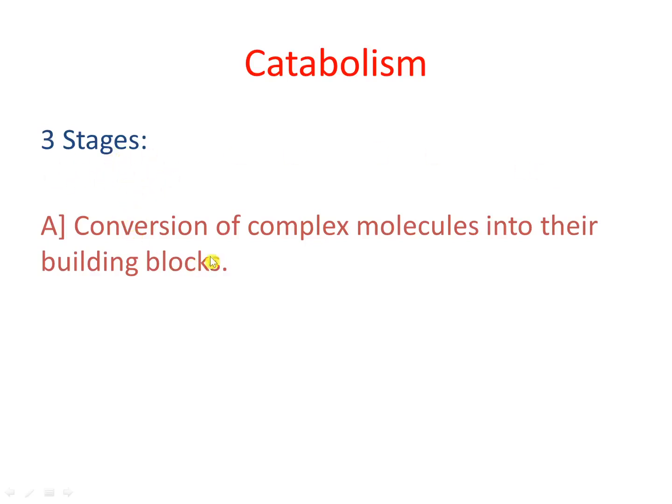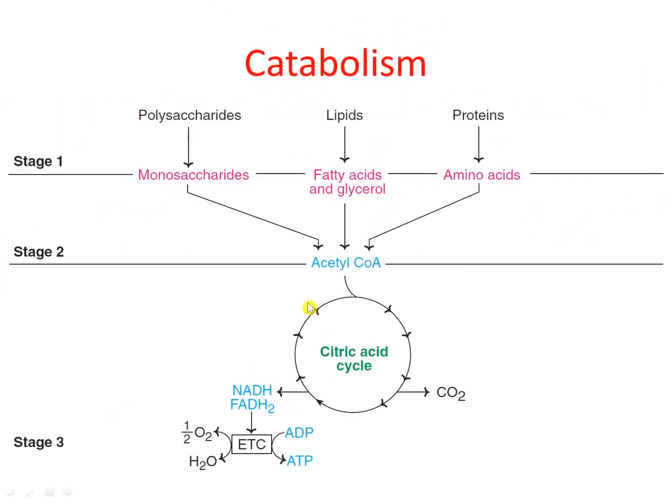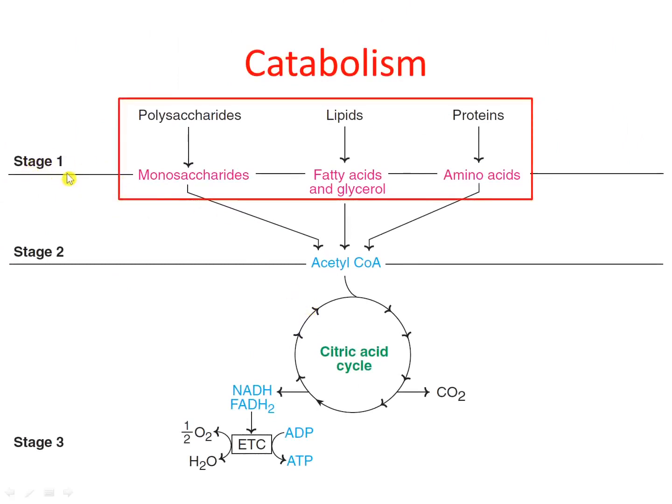So the first stage is conversion of complex molecules into their building blocks. For example, in stage 1 of catabolism, polysaccharides, lipids and proteins, which are the complex molecules, will get converted into simple molecules such as monosaccharides, fatty acids and glycerol, and proteins into amino acids. So the monosaccharides are the building blocks of polysaccharides, fatty acid and glycerol are building blocks of lipids, and amino acids are the building blocks of the proteins. So in stage 1, the complex molecules are going to get converted into their respective building blocks.